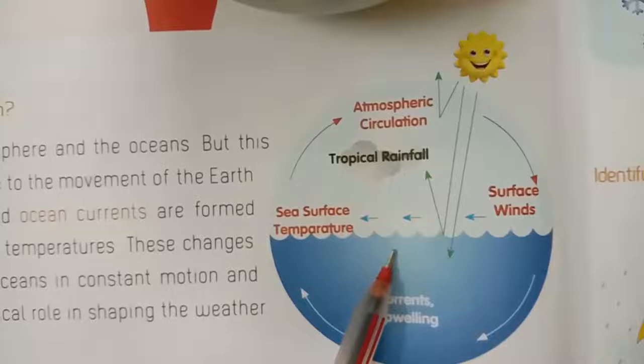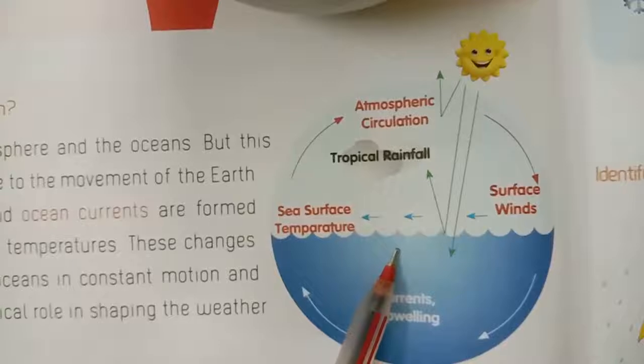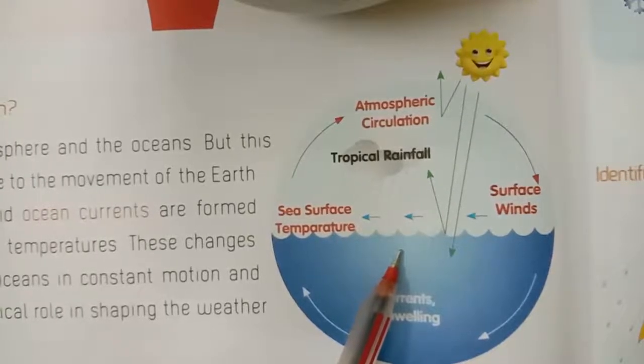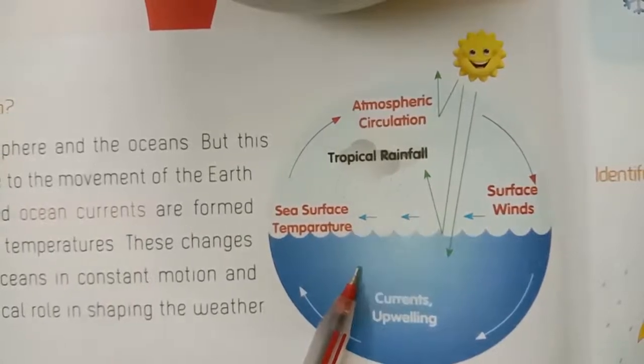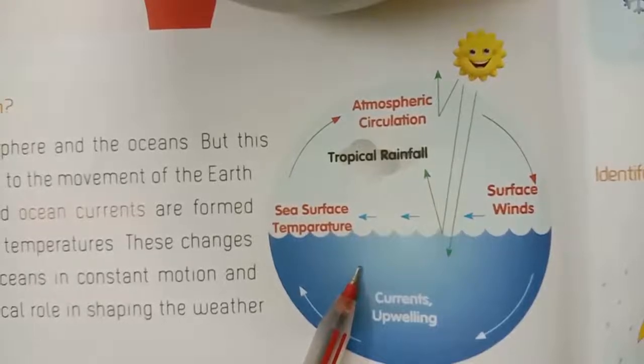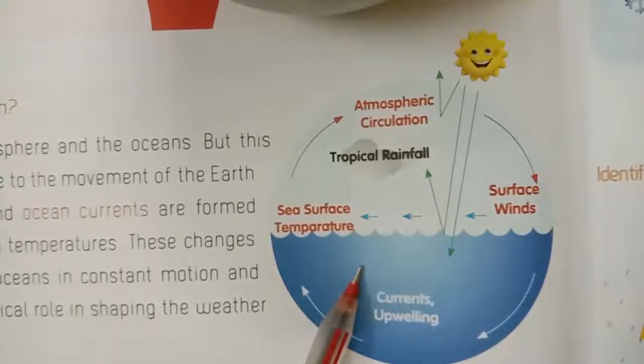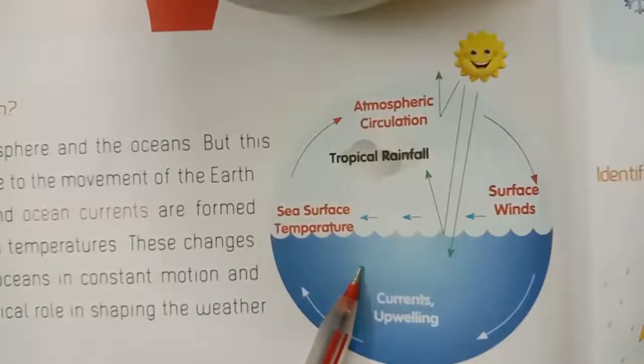Children, observe this picture. The sun heats up the atmosphere and the oceans. But this heating effect is not even due to the movement of the earth. Why do these changes happen? As a result, air currents and ocean currents are formed because of the difference in temperatures. These changes keep the atmosphere and oceans in constant motion, and their interactions play a critical role in shaping the weather and climate.